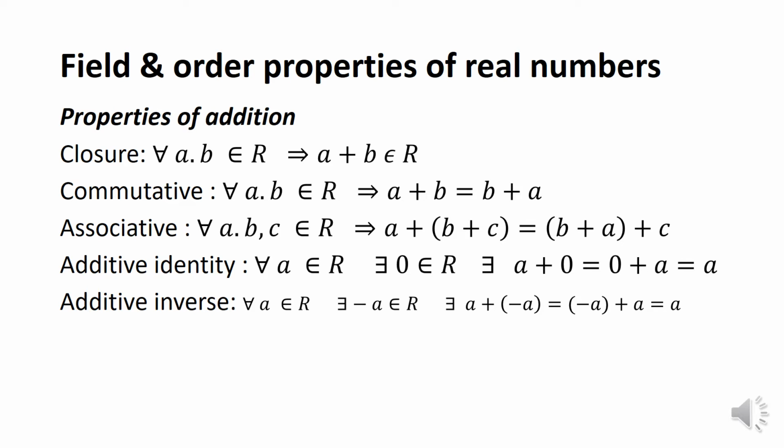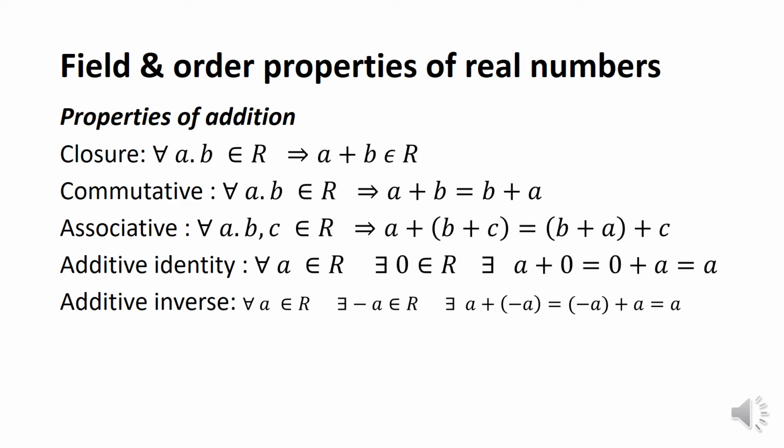The next property is the commutative property. For all a, b belongs to the set of real numbers R, if a plus b equals b plus a, then we say that addition satisfies the commutative property on R. The next property is the associative property. We consider three elements a, b, c in R, which implies a plus b plus c equals b plus a plus c, which satisfies the associative property.